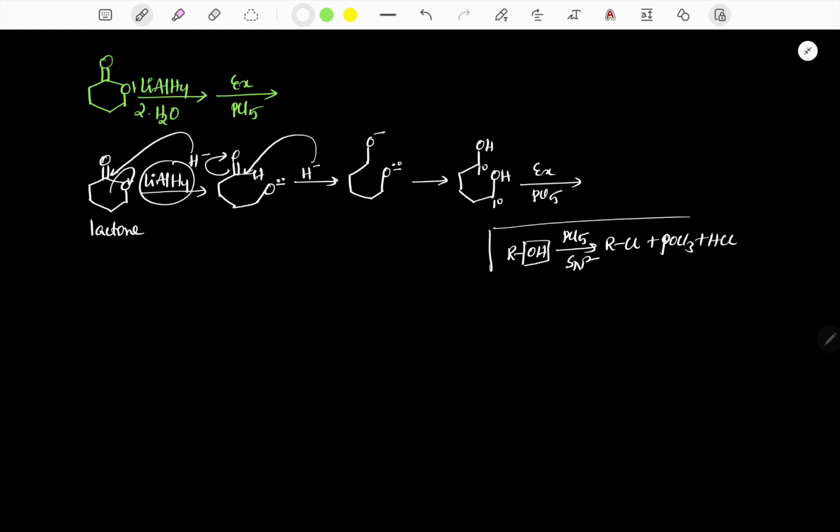These are the reactants and products. Similarly here, we are taking excess, therefore the primary alcohol's corresponding product is the dichloro compound. So it forms through the SN2 mechanism.